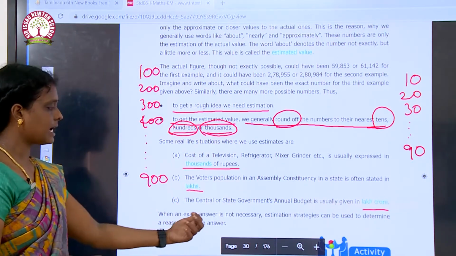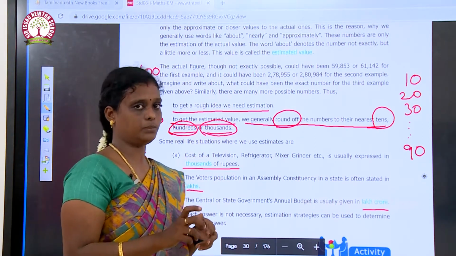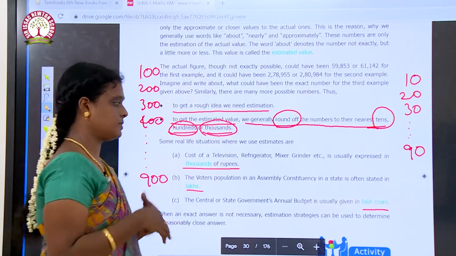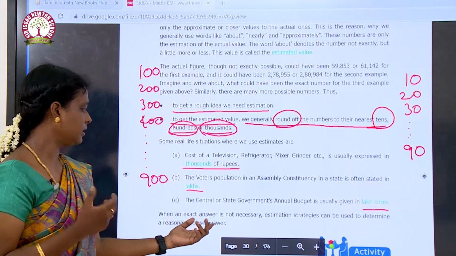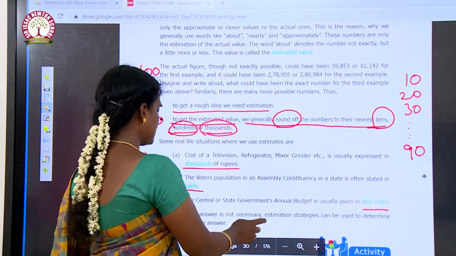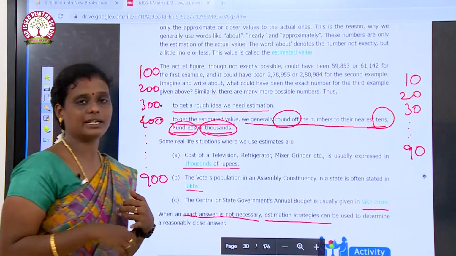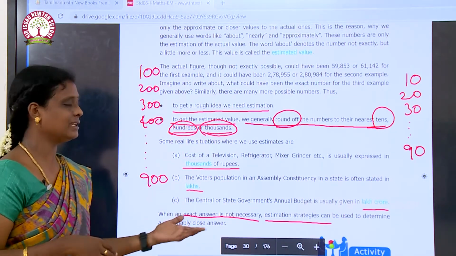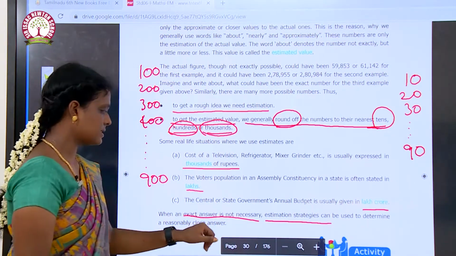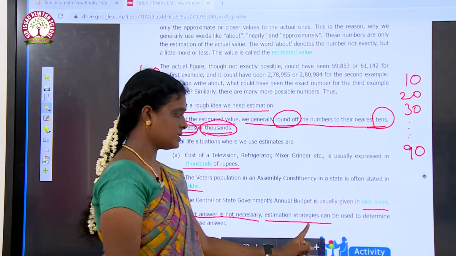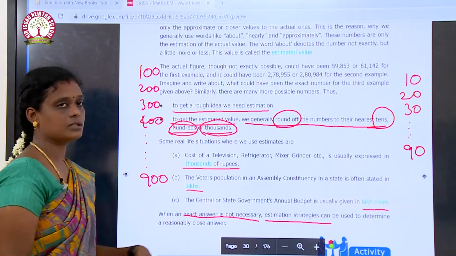Okay, when an exact answer is not necessary, if you don't need the exact number of people or whatever it is, then we can estimate it to the nearest number. Okay, we can guess it to the nearest number. When an exact answer is not necessary, estimation strategies can be used to determine a reasonably close answer.